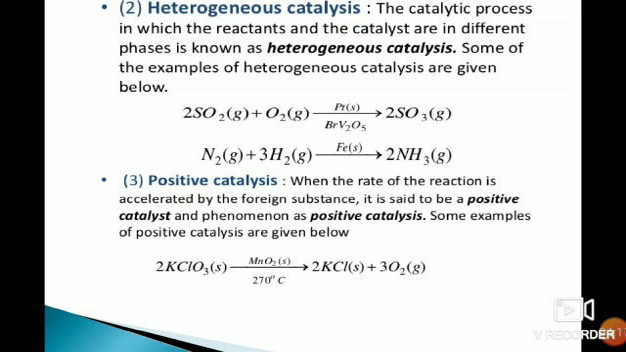Third is positive catalysis. In positive catalysis, when the rate of reaction is accelerated by a foreign substance, it is said to be a positive catalyst and the phenomenon is positive catalysis. An example of this catalysis is the decomposition of potassium chlorate, where MnO2 is the catalyst, which is in a solid state. The MnO2 catalyst helps to increase the rate of reaction, hence it is called positive catalysis.